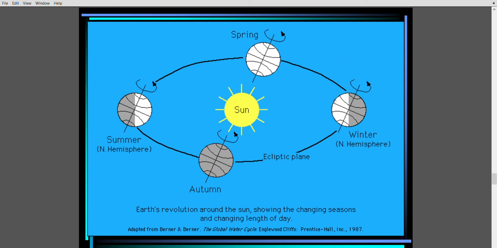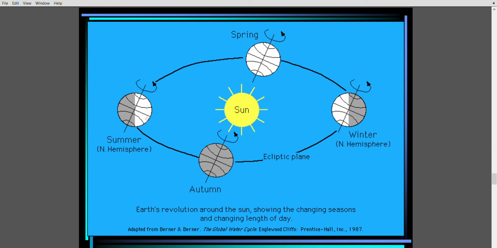during this time, when Earth is here at this point of time, sun rays are direct on Tropic of Capricorn or in Southern Hemisphere. So Southern Hemisphere will have summer season and Northern Hemisphere will have winter season. During this time, Northern Hemisphere will have summer season because sun rays are direct on Northern Hemisphere. But Southern Hemisphere, that is Tropic of Capricorn, is away, so it will have winter. This is summer, this is winter.